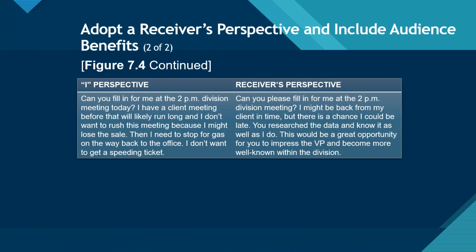Here is another example. The I perspective would sound like this. Can you fill in for me at the 2 p.m. division meeting today? I have a client meeting before that will likely run long, and I don't want to rush this meeting because I might lose the sale. Then I need to stop for gas on the way back to the office. I don't want to get a speeding ticket. This can come off as self-centered. Let us try another way.